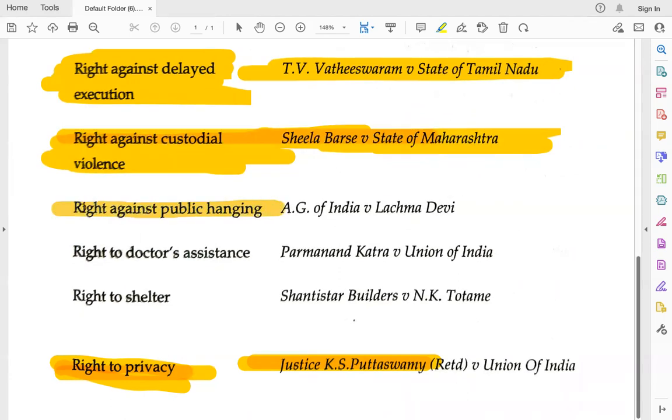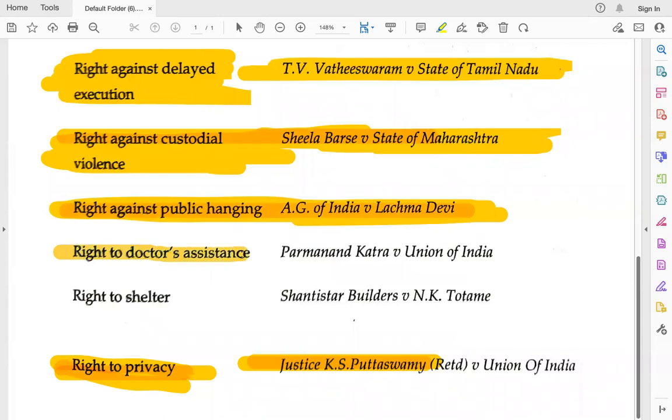Then you have right against public hanging. Attorney General of India versus Lakshmi Devi case. Please do remember the Lakshmi Devi case. Then also you will be doing right against public hanging. So this case was a 1989 case.